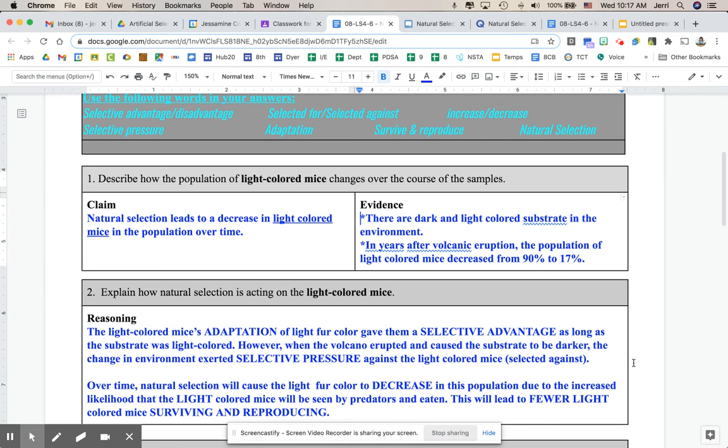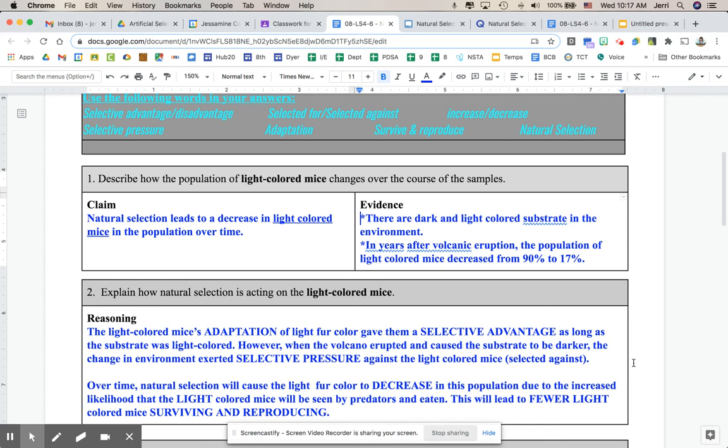Here's our reasoning. The light colored mice's adaptation, and remember we talked about that already, we're not going to say that they're adapting because that sounds like individual mice are going out and changing their coat colors. And we know that that can't happen because of the genetics involved. So we're going to just use this in the noun form. We're going to say that the light colored mice's adaptation of light fur color gave them, and here's a new word for you, a selective advantage. The opposite of selective advantage would be selective disadvantage. But in this case, we have an advantage as long as the substrate was light colored.